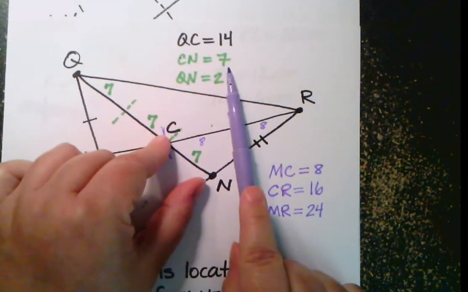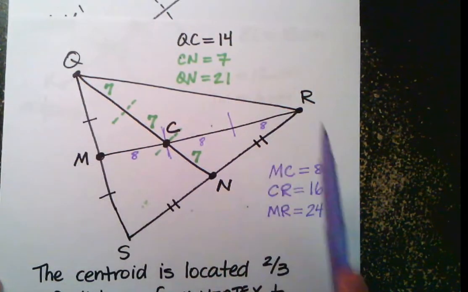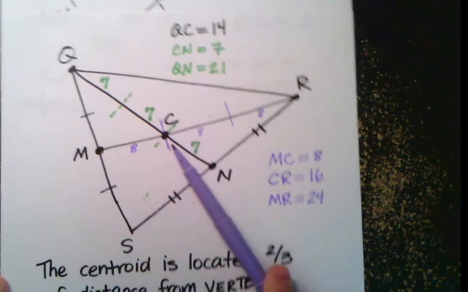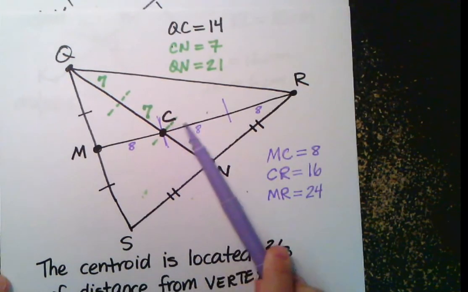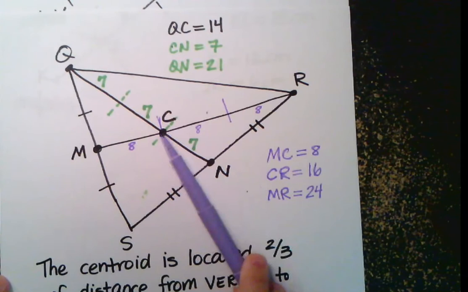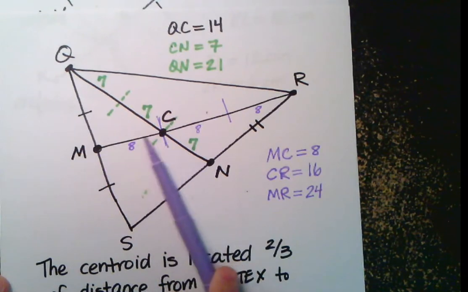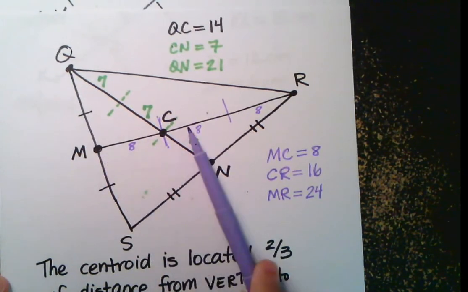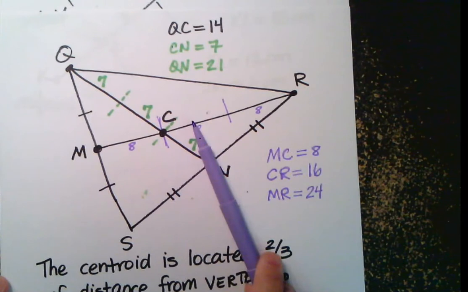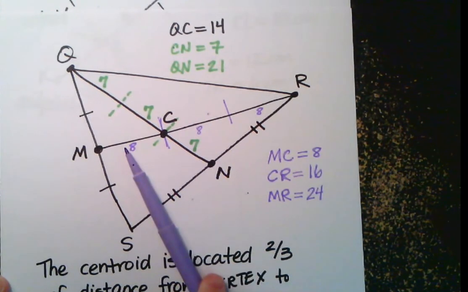That's twice as big as 7. So that's the other way you could think of it. So several different ways to look at this. The longer part between the vertex and the centroid is 2/3 of the whole thing. The shorter part between the midpoint and the centroid is 1/3 of the whole thing. And then the longer part is twice as big as the shorter part.